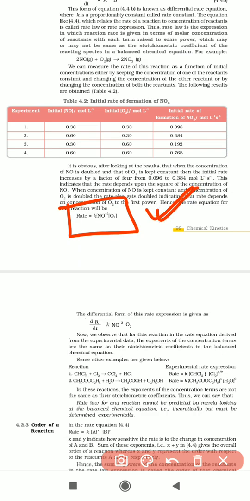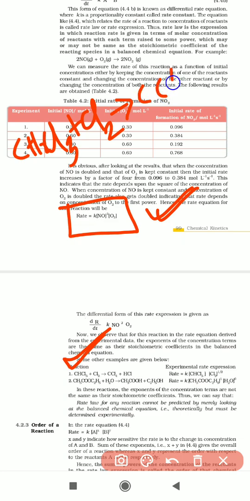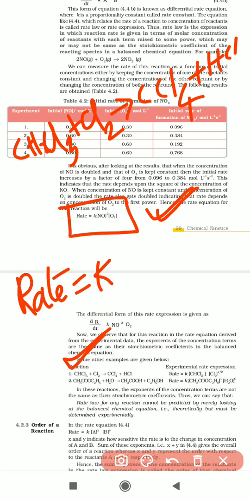Now they have taken some equations and applied experimental values. Just see that. For example, if you take chloroform CHCl3, it reacts with chlorine gas to form CCl4 plus HCl. Generally, in a theoretical manner, rate is equal to K into concentration of chloroform CHCl3 into concentration of chlorine.